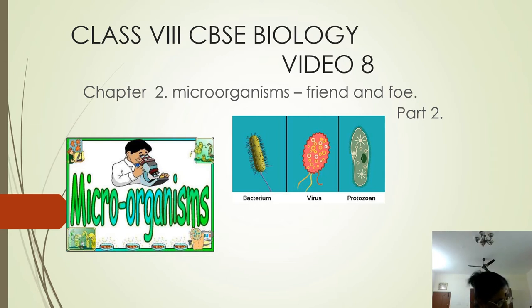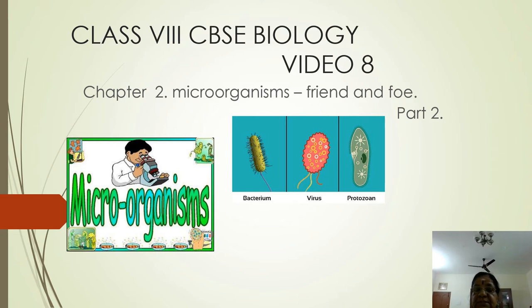And then we are going to learn about the harmful activities of microbes, and food preservation methods to prevent this harmful activity and to make use of the usefulness of microbes, how food should be preserved. That is also a part of the lesson.